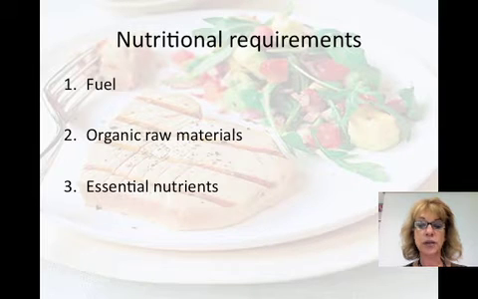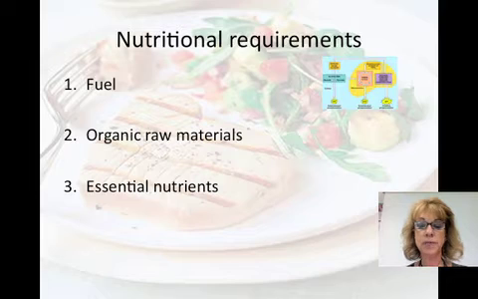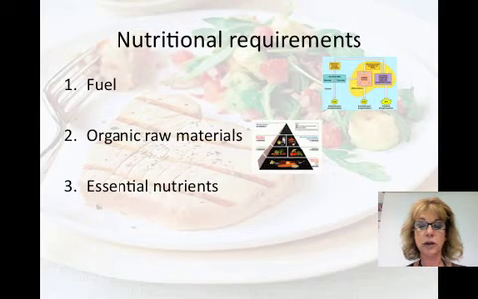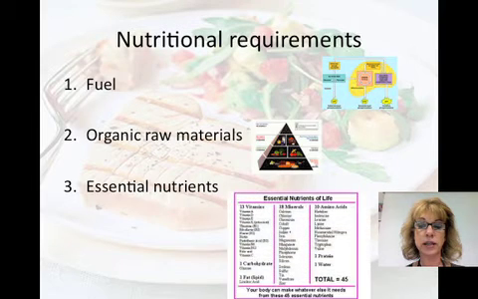A nutritionally adequate diet satisfies 3 needs: fuel, which is the chemical energy for cellular work; organic raw materials used for biosynthesis. Carbon skeletons are needed to make their own molecules, so an animal will eat raw materials, use the carbon to create its own organic molecules. And essential nutrients. This is what the animal cannot make itself.